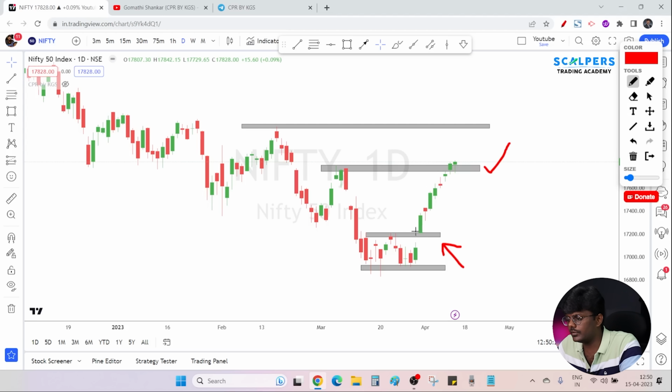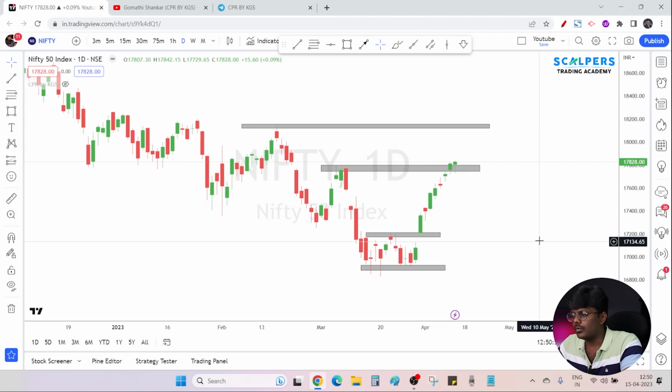So, the first point which you have to note down here is Nifty has not broken any of the previous day low levels. And the second point is continuously Nifty is breaking the previous day high levels. You can see over here, every day the previous day high is getting broken. And that's how Nifty was able to reach this target very easily.